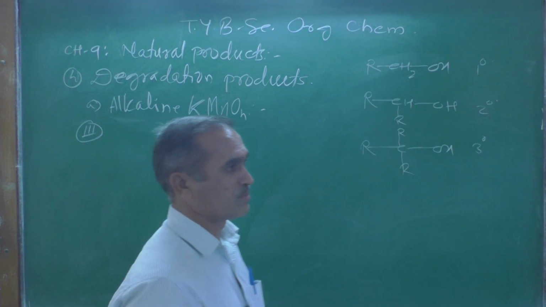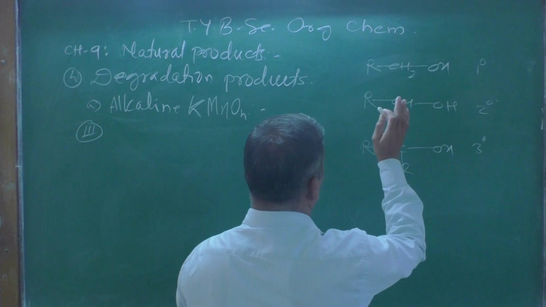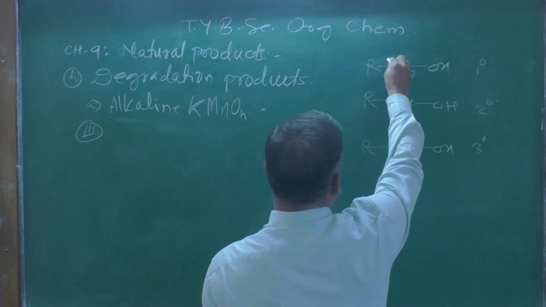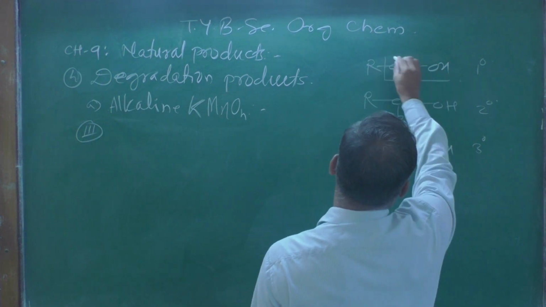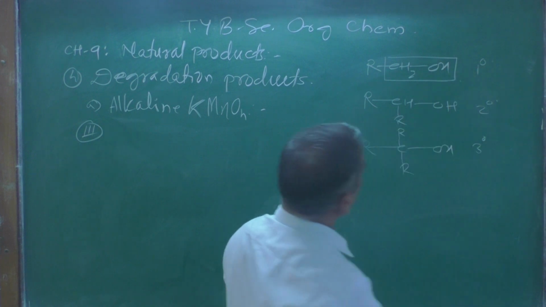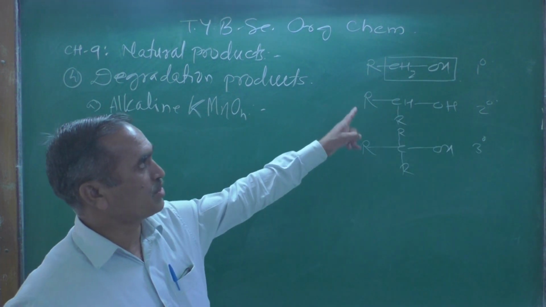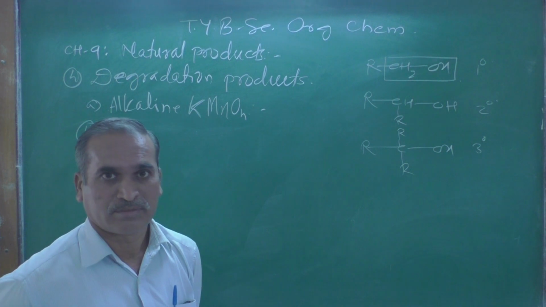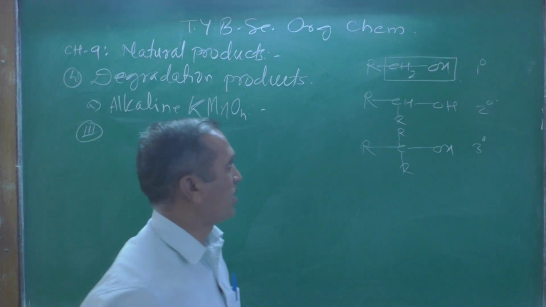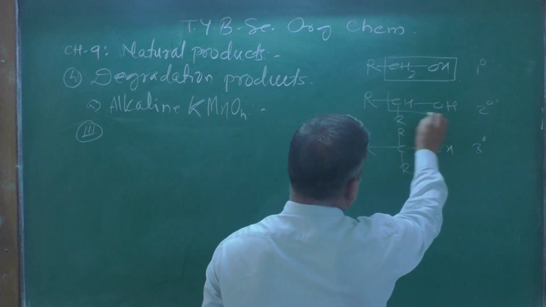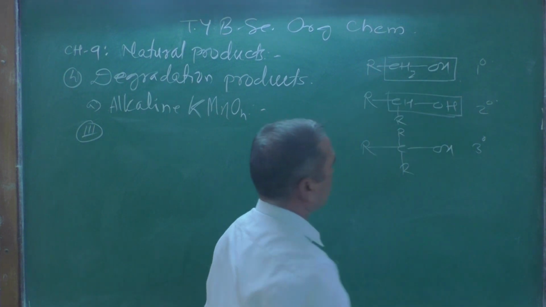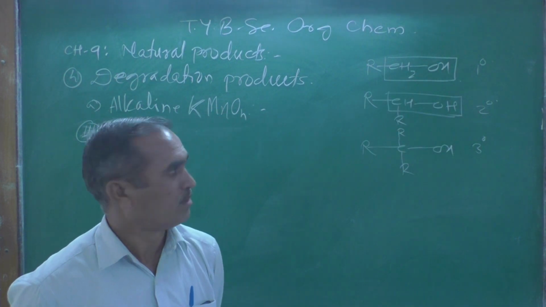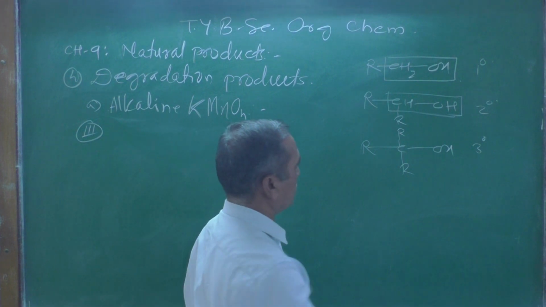If you observe this reaction, observe this structure carefully, what do you see here? Look at CH2OH. It means that it is a primary alcohol. When there is a CH-OH, it is a secondary alcohol.